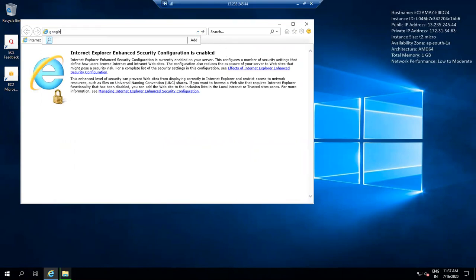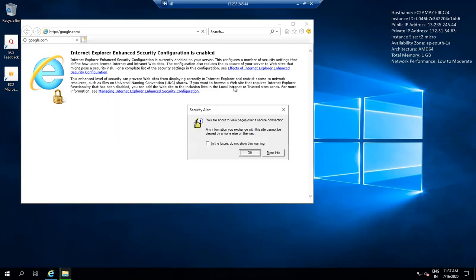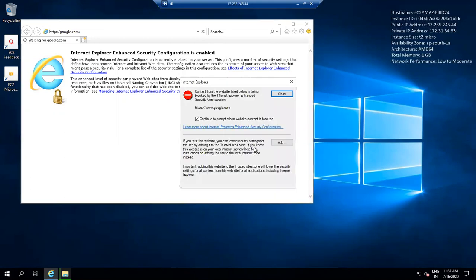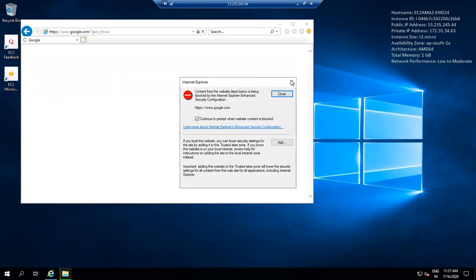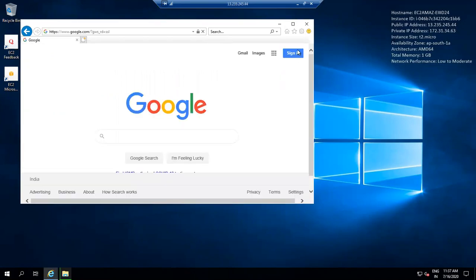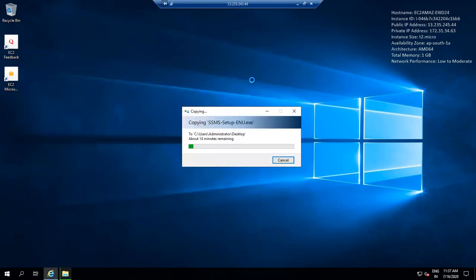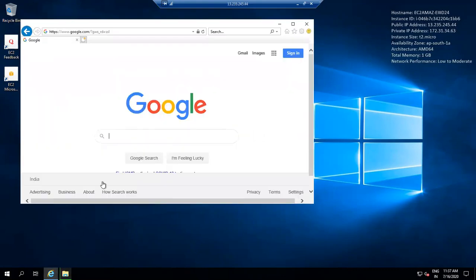And always it is not recommended to go to the server and go to the login. It is not recommended to use any of the website in the server. So what we can do, we can download from here, or let's wait.